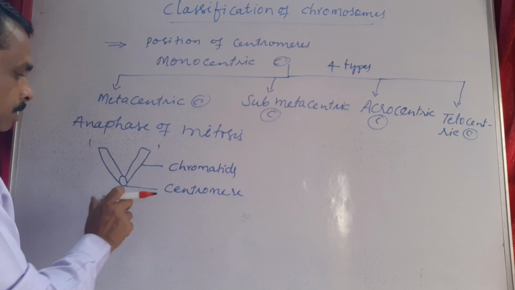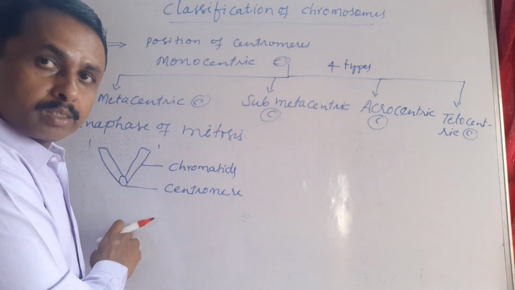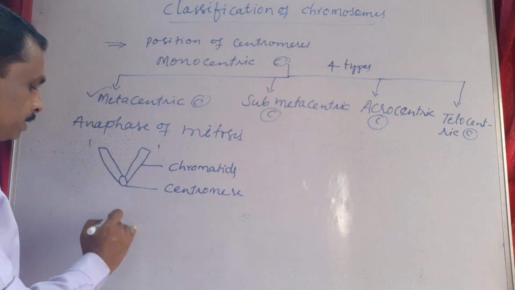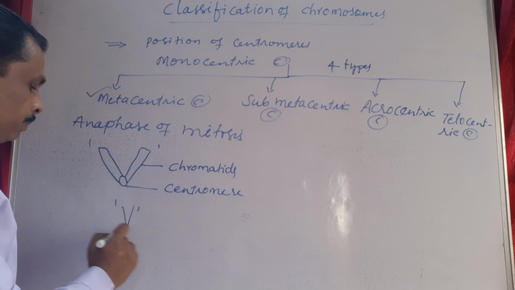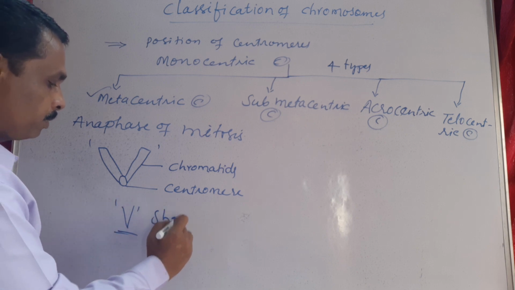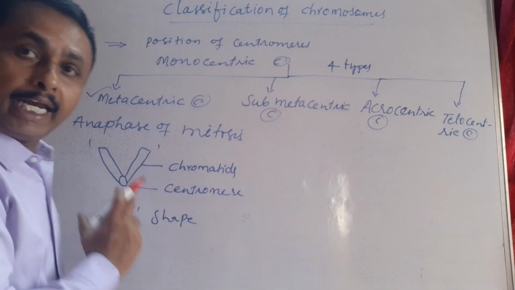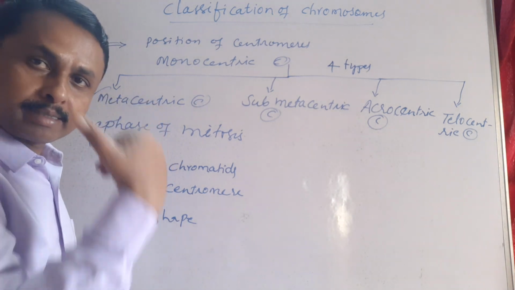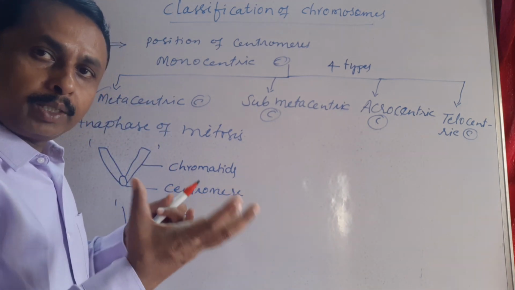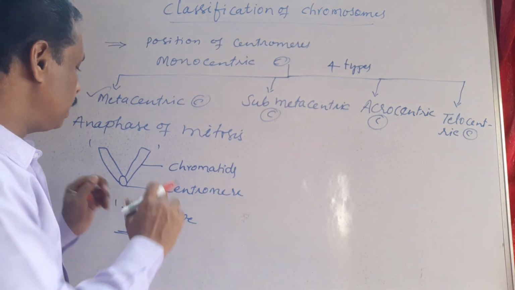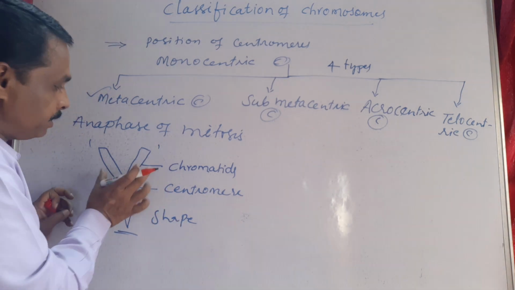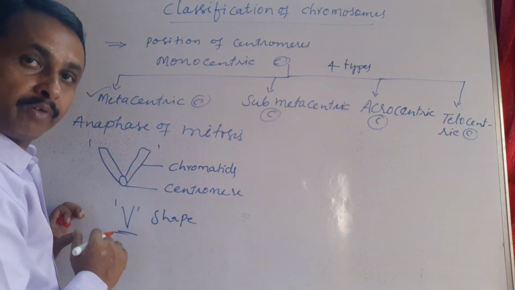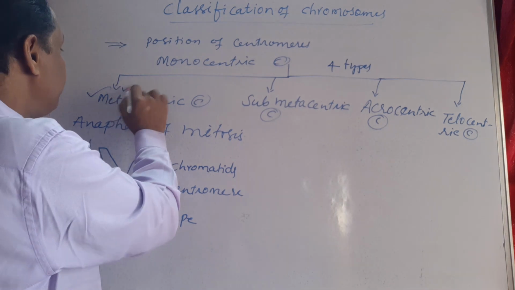This type of monocentric chromosome is called a metacentric chromosome. During anaphase these two equal arms are facing towards the poles of the cell, and that's why it shows a V-shaped chromosome. So this is metacentric chromosome.